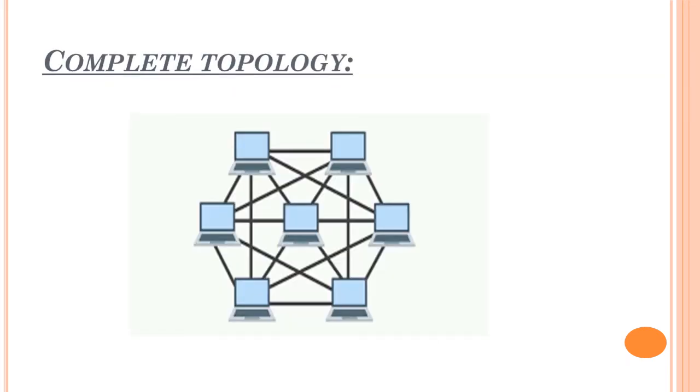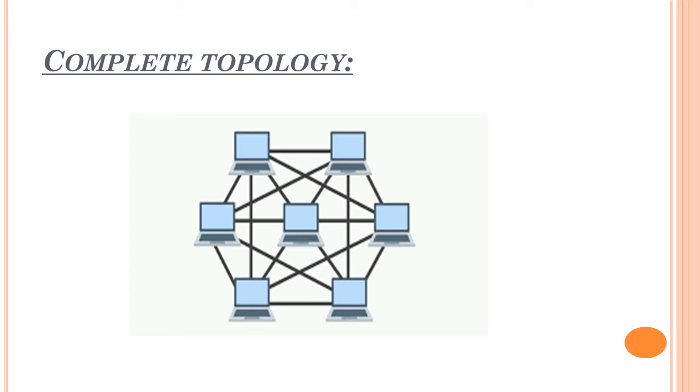Third type is complete topology. Here, the complete topology means all the computers are interconnected with each other. Computer 1 is connected to 2, 3, 4 and the main computer. For all the computers it will be connected. That is known as a complete topology.